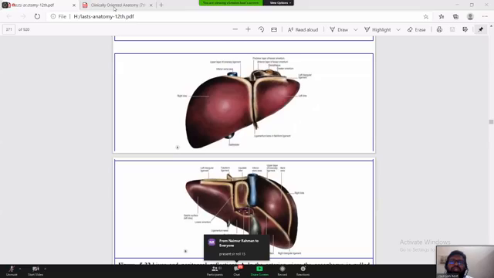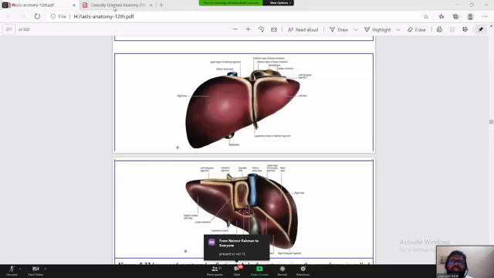And then it enters into the liver a very short distance, very strategically placed, so that all the nutrition-rich blood can reach the liver through the portal vein, and all the oxygen-rich blood can reach the liver through the hepatic artery. So strategically it is placed.